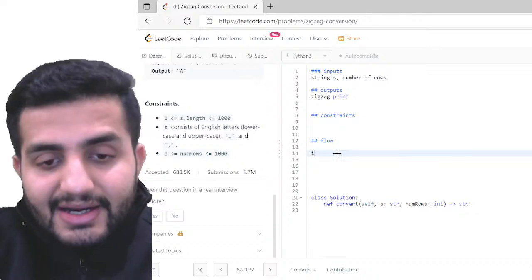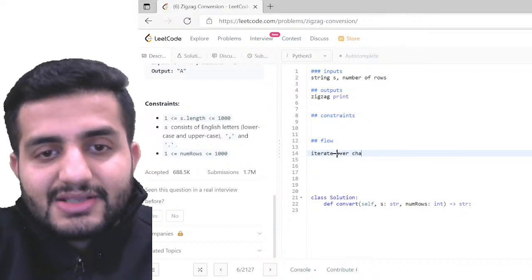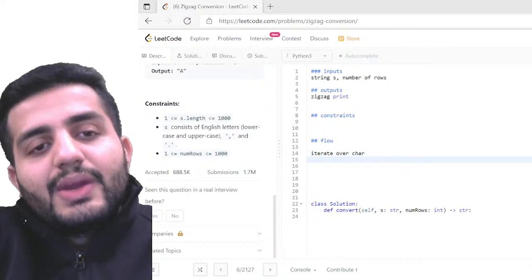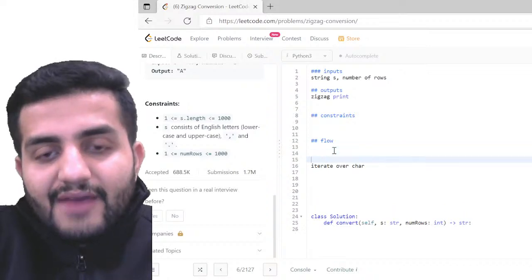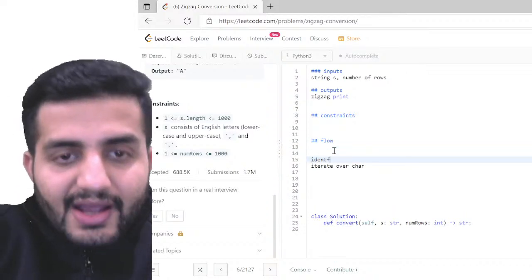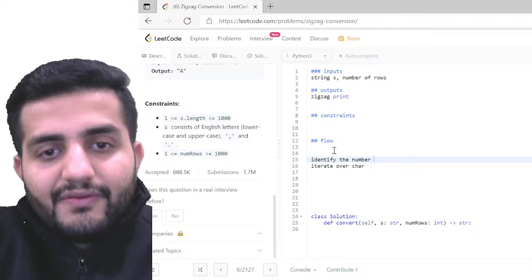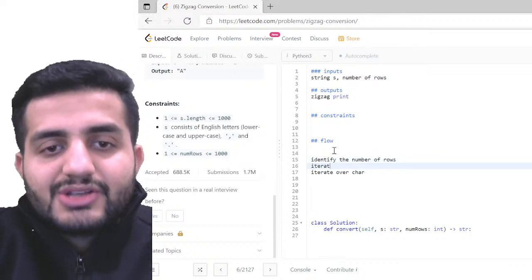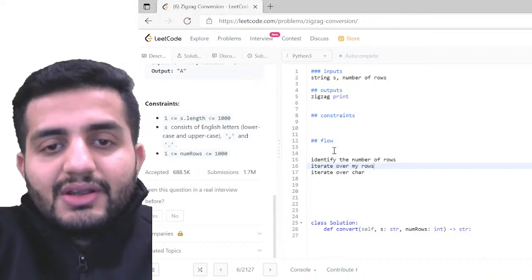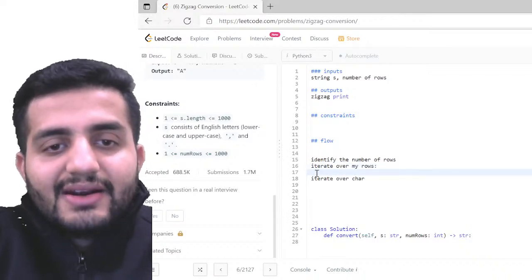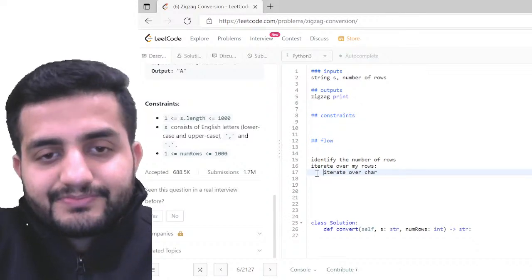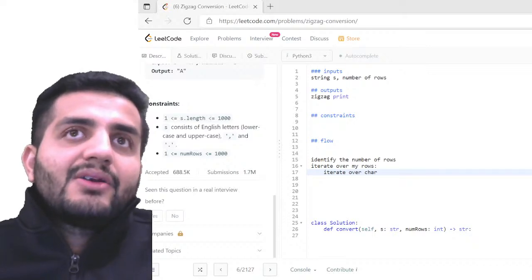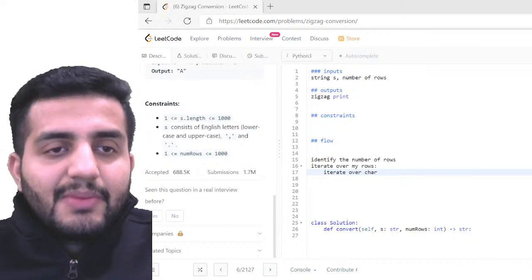I can think of a very basic thing. I have to somehow iterate over my characters. Before that, I have to identify my number of rows. In fact, I first iterate over my rows, and then post that iterate over the characters of my rows. That will make more sense to me. So first I'll iterate over my rows, and then over each of my elements.